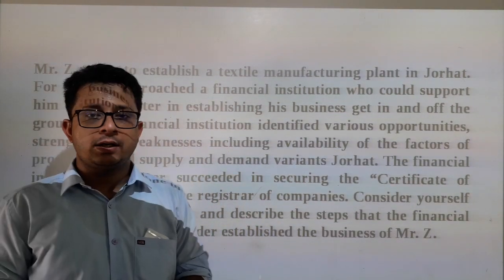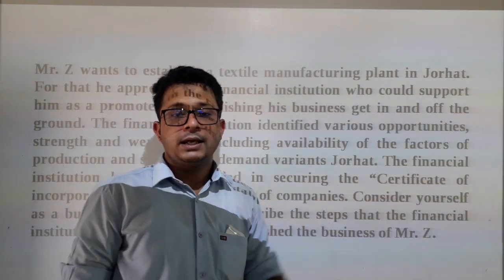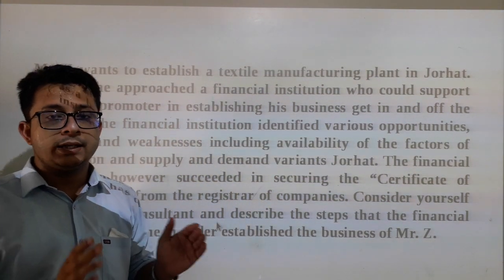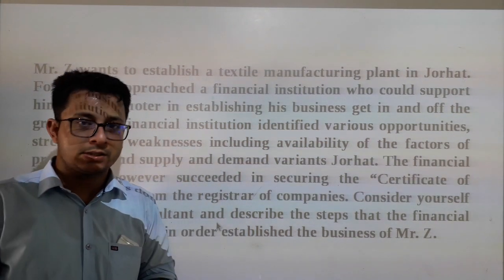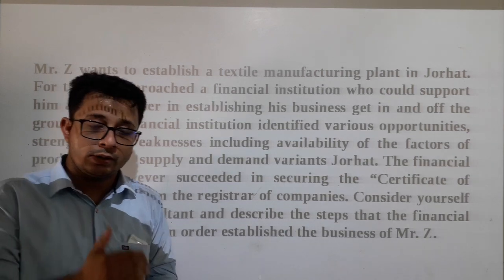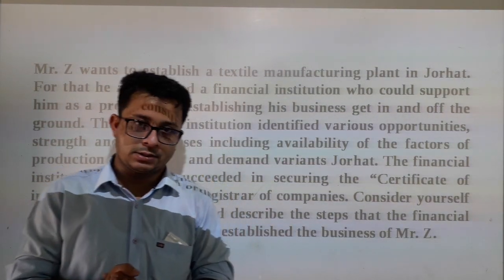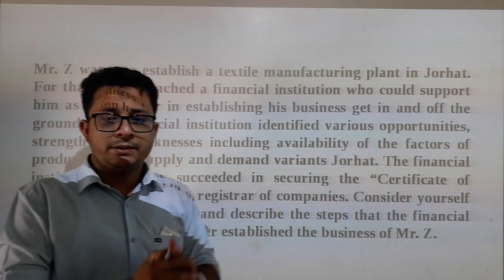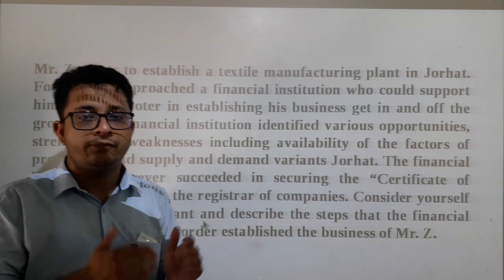Another step done by this particular financial institution in order to get this certificate is the work of incorporation. Now remember, in the promotion stage we prepared the necessary documents, and in the incorporation stage what we need to do is file all those documents with the Registrar of Companies. The Registrar will verify all those documents, and along with that you need to pay a particular amount of fees.